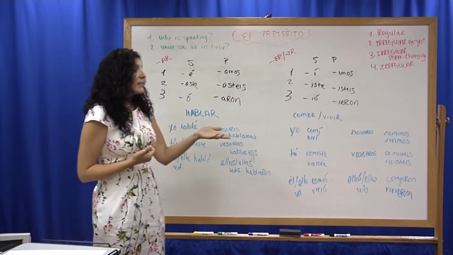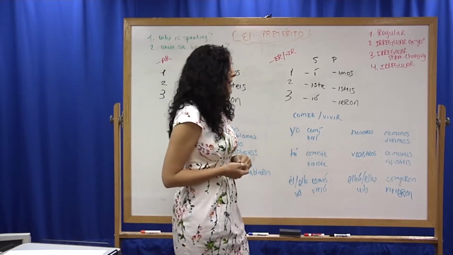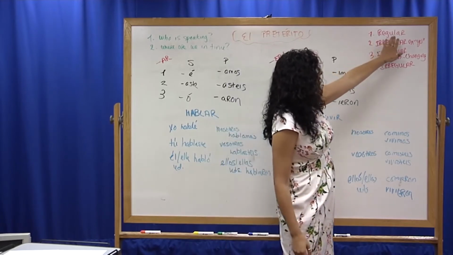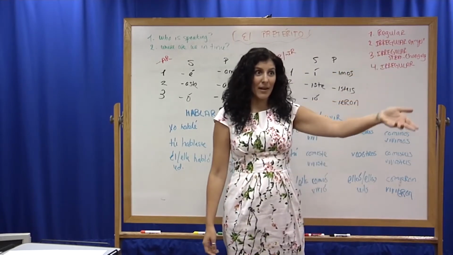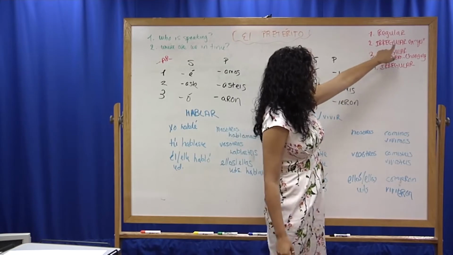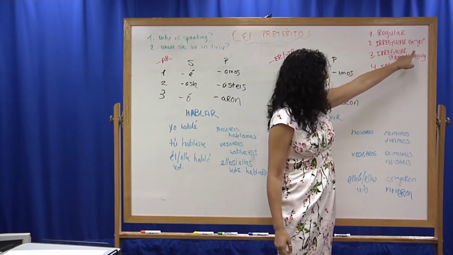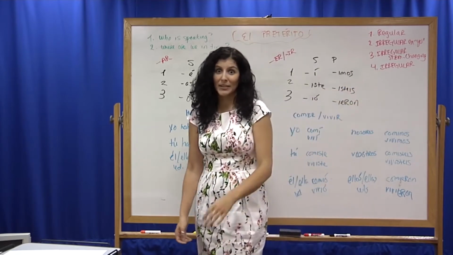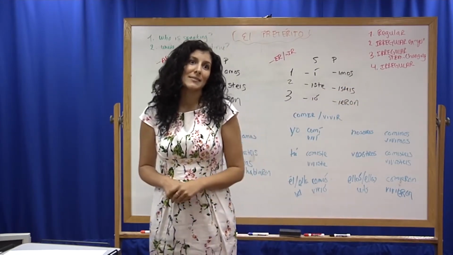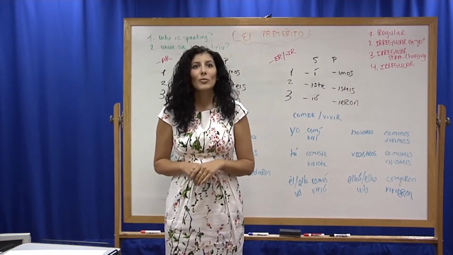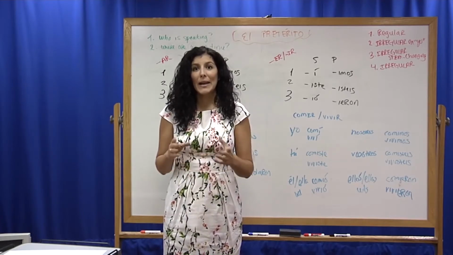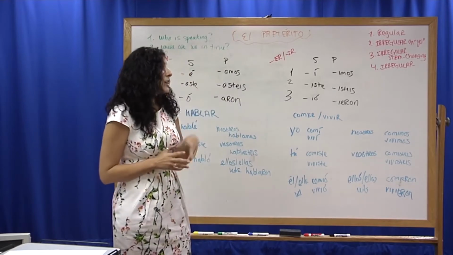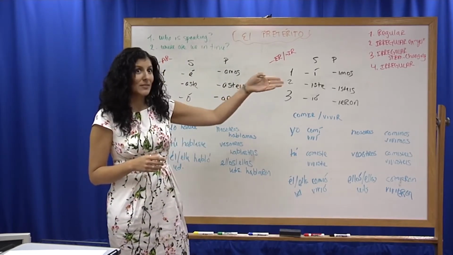Now, with the preterite, like with the present, we have four categories of verbs. We have regular verbs in AR, ER, and IR. We have irregular in first person singular, or in yo. We have irregular stem changing, and then we also have just plain irregular. For today's lesson, we will only focus on learning the regular endings for AR, ER, and IR preterite verbs. And we will deal with the stem changing and the others in another video.